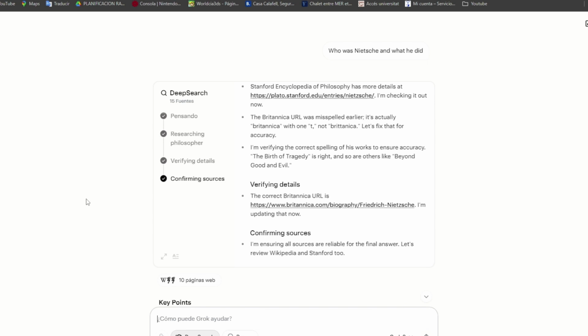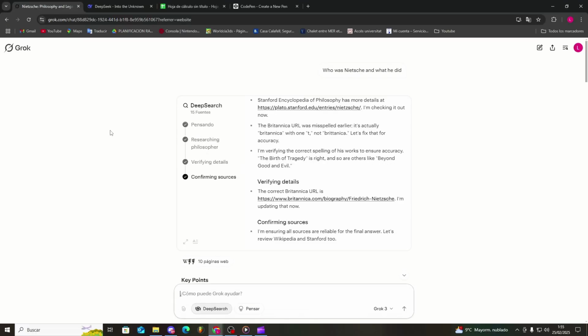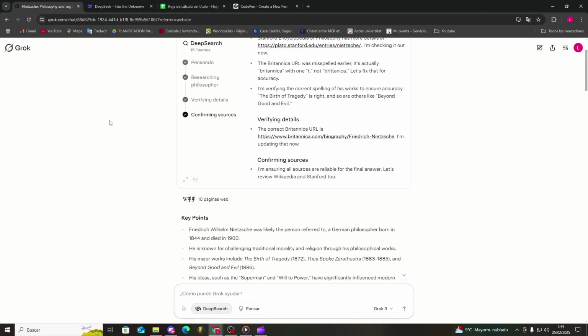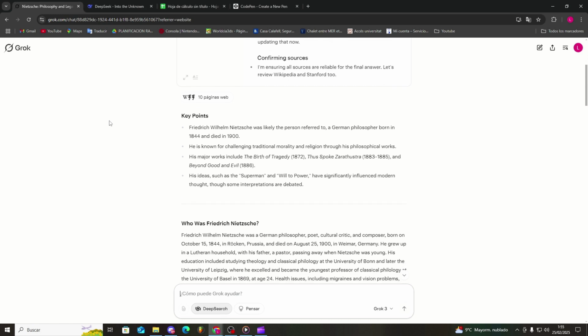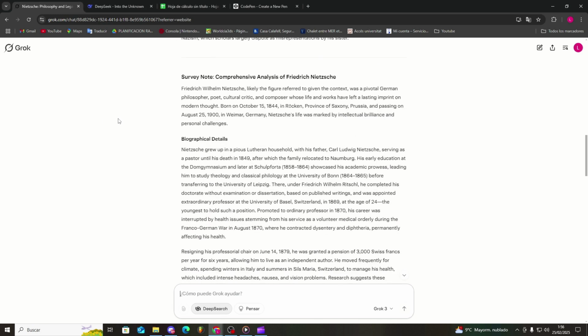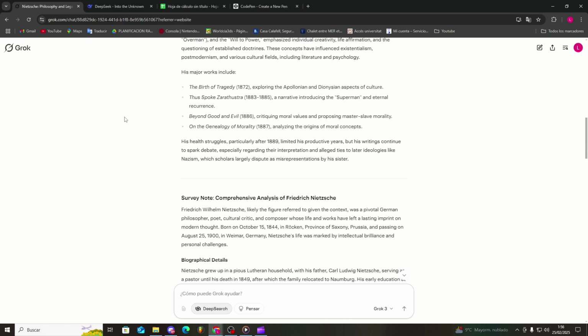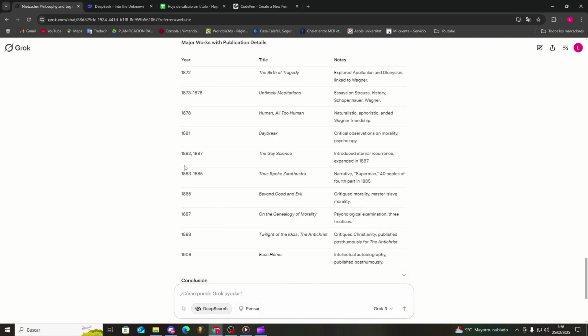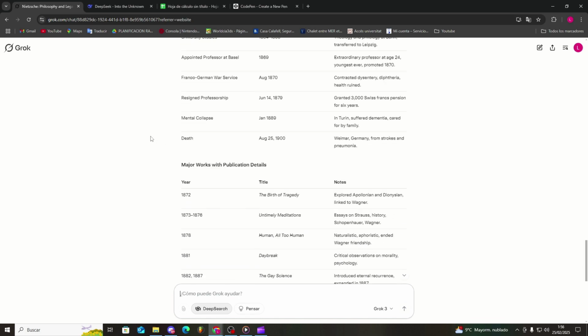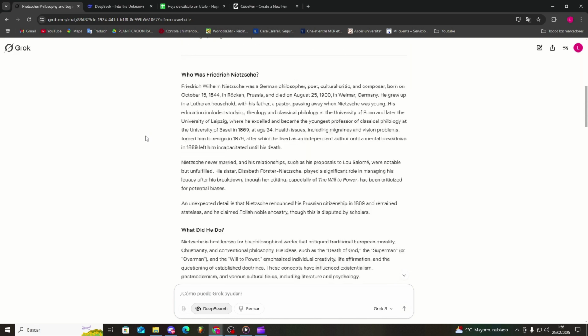So finally, it looks like we're going to conclude, based on what we've done, from my perspective, that I think it's better. Basically, in terms of images, it can create, and DeepSeek can't even create images. Plus, with deep search, it was much more comprehensive and gave us more info, which is what we want when we do a deep search. DeepSeek was super brief and didn't even cite its sources. We can look them up, but of course having citations is much easier. Plus we have a chronological order here of the works he did and everything.